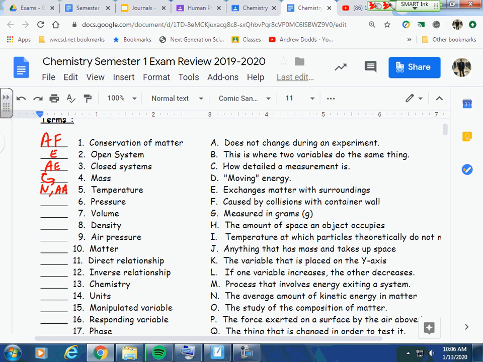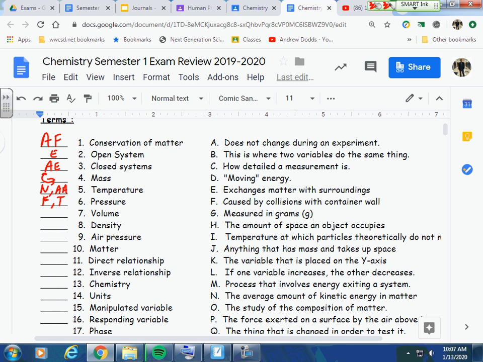And double A, which has a direct relationship to pressure. So if the temperature of a gas is increased, the pressure will also increase. That's if we have a non-flexible container. All right, so number six, pressure has two answers, F and T. So pressure is caused by collisions with the container wall and measured in atmospheres.